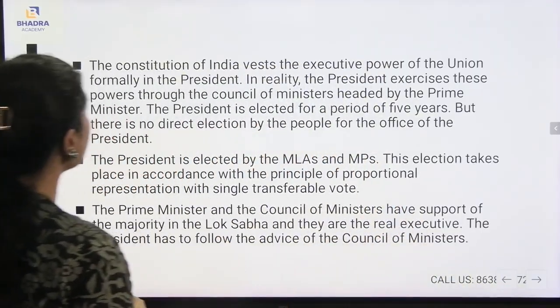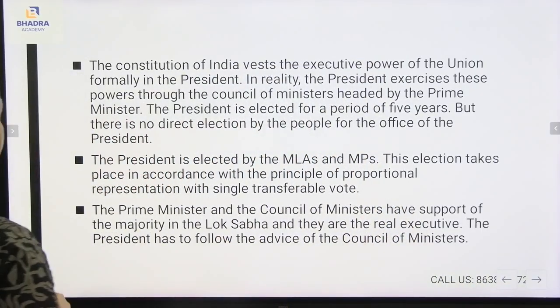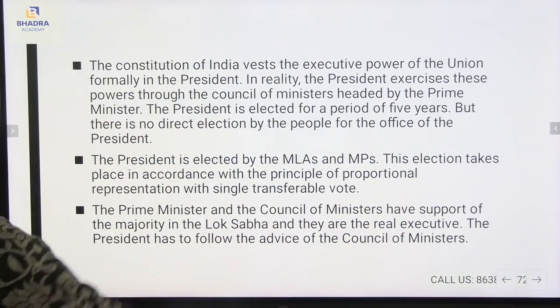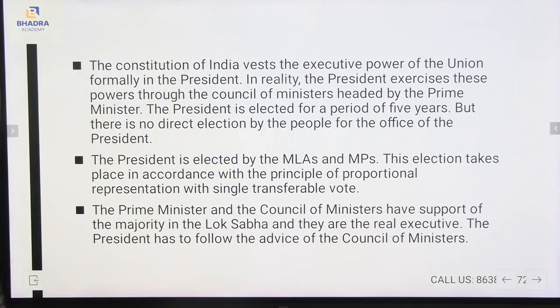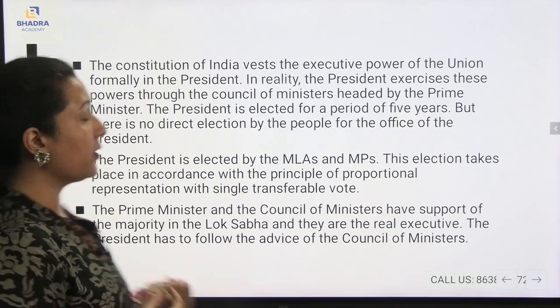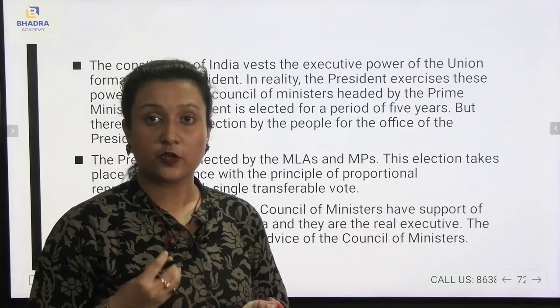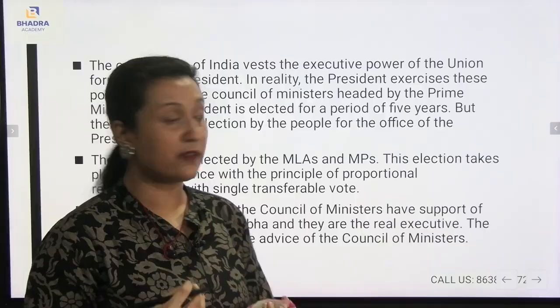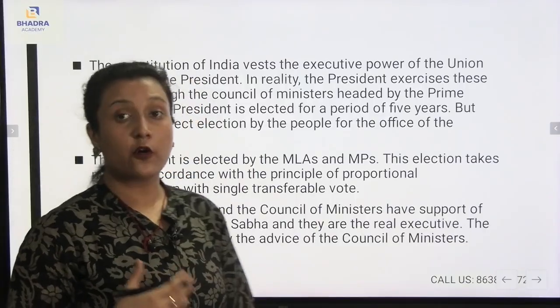Now, the Constitution of India vests the executive power of the Union formally in the president. In reality, the president exercises these powers through the council of ministers headed by the prime minister. The president is elected for a period of 5 years, but there is no direct election by the people for the office of the president.